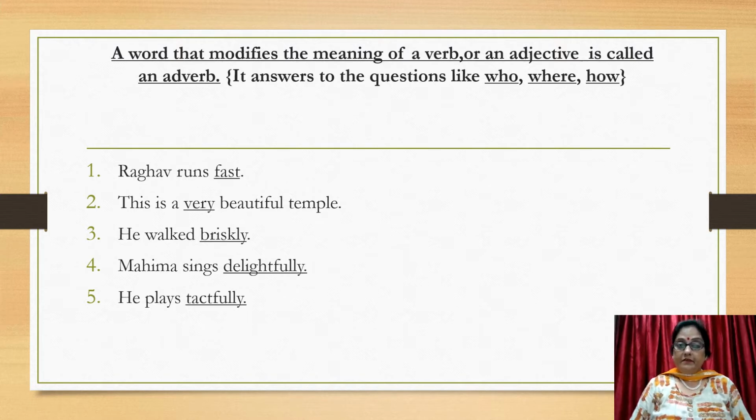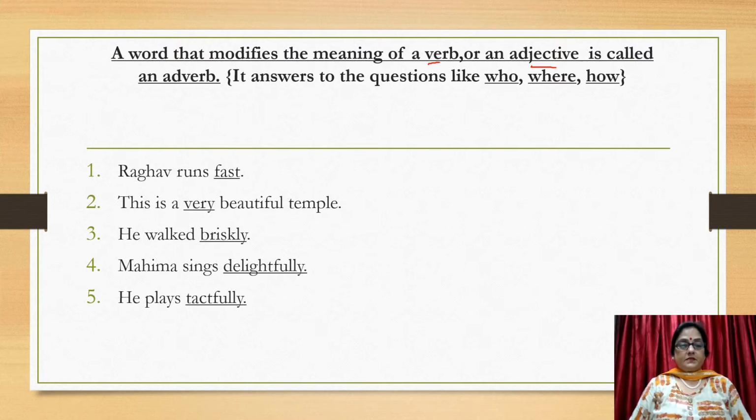So what is an adverb now? A word that modifies the meaning of a verb or an adjective is called an adverb. And it answers the questions like who, where, and how. Let's understand this with the help of these examples.